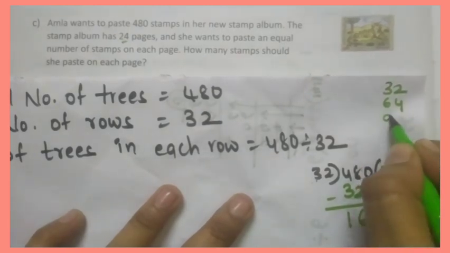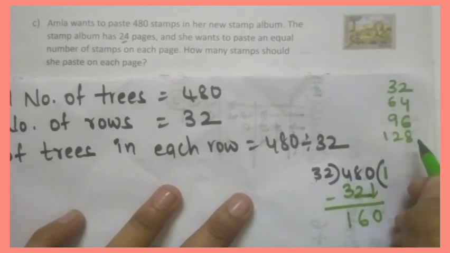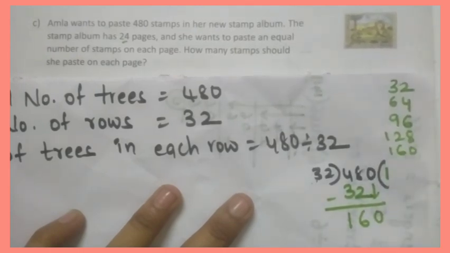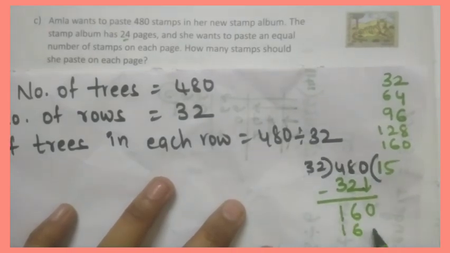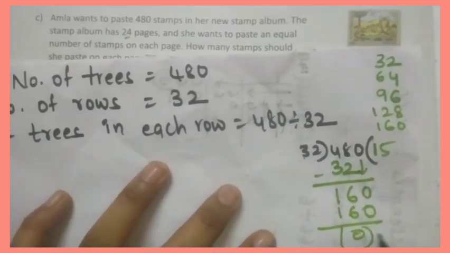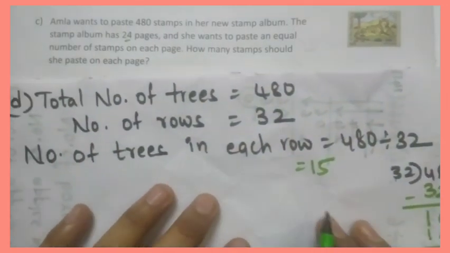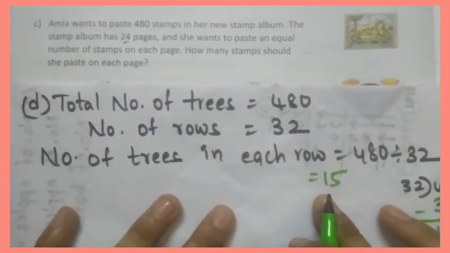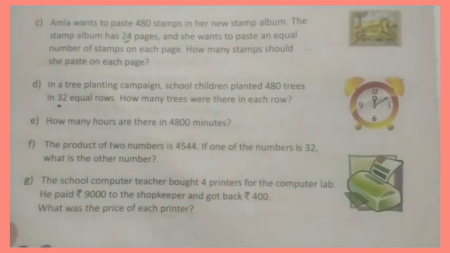32 3s are 96. 32 4s are 128. 32 5s are 160. So here 160 is there. So we'll take 160. 32 5s are 160. So we got 15. Okay. In each row they will plant 15 trees. Okay. This is D answer. Now look at E question.